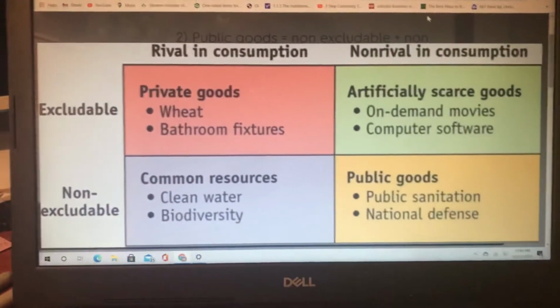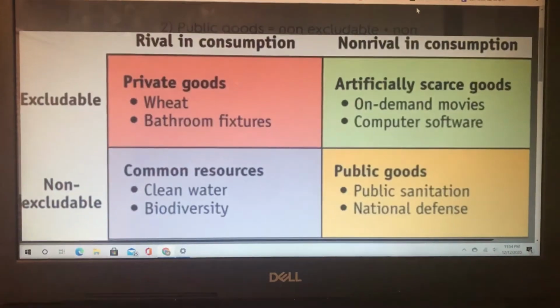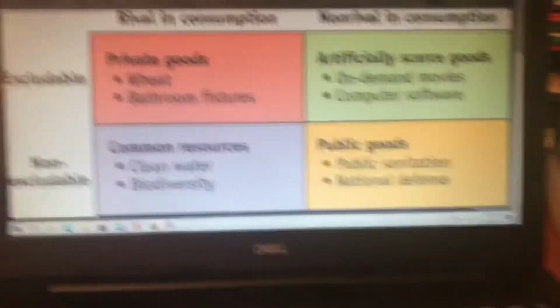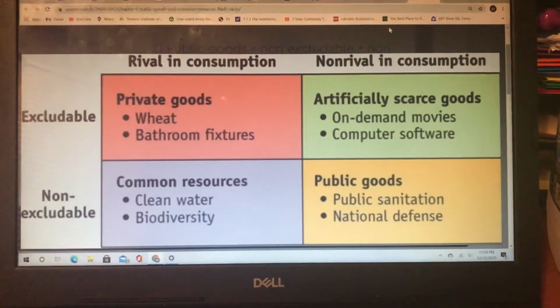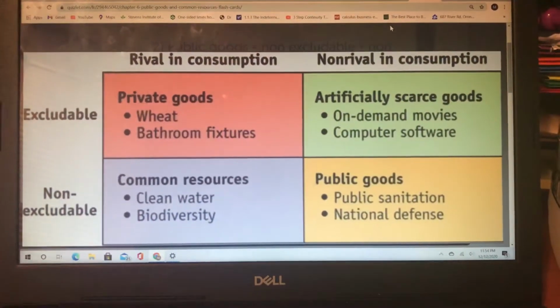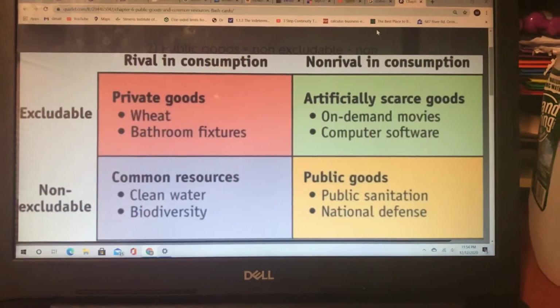So we've learned about 4 different types of goods in microeconomics class. The first one is a private good, which is rival and excludable. The second one is a common resource, which is rival and non-excludable. The third one is an artificially scarce good, which is non-rival and excludable. The fourth one is a public good, which is non-rival and non-excludable.